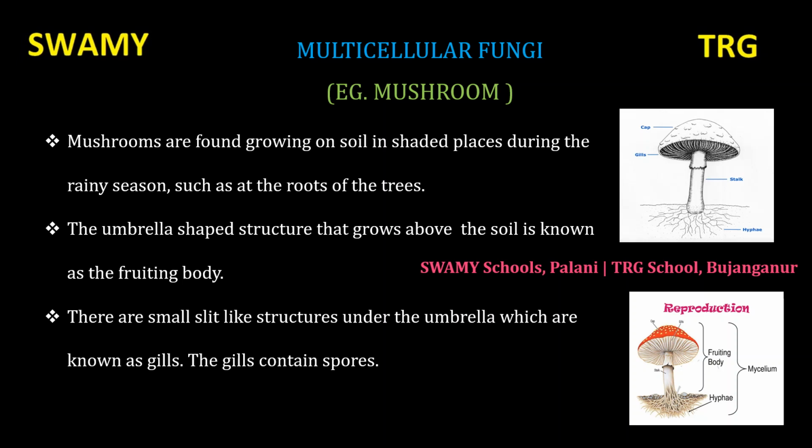The gills contain spores. Spores are the reproductive unit. They are very minute, one-celled reproductive units. They are capable of giving rise to new ones, that is, new mushrooms.